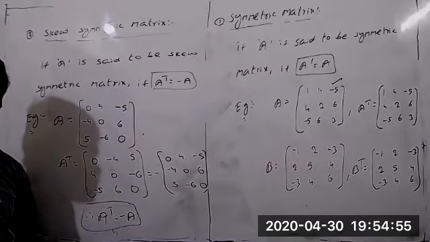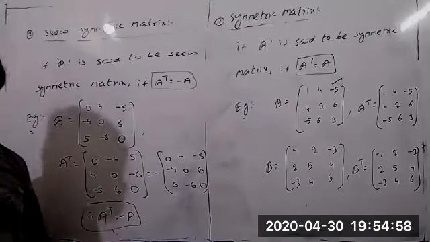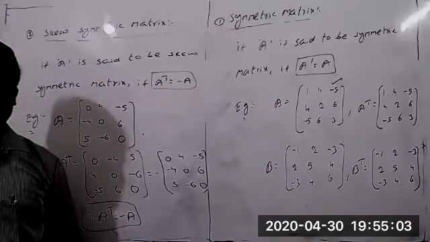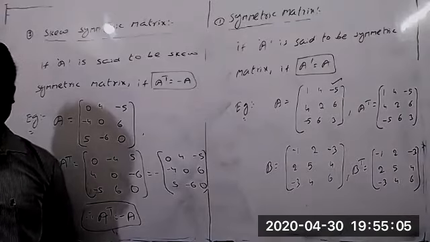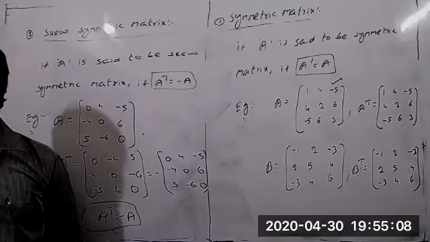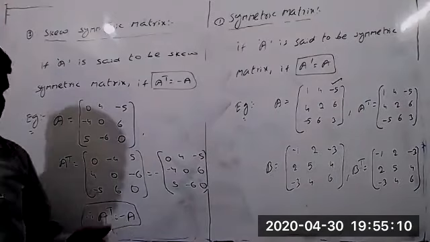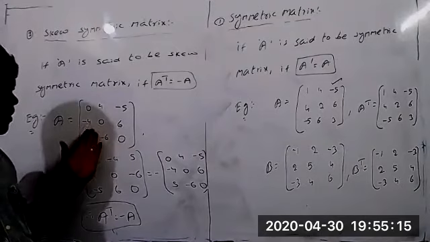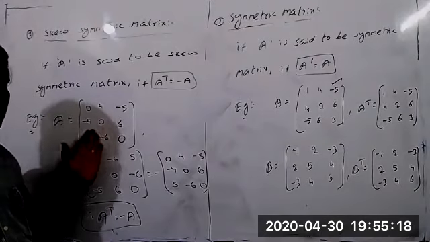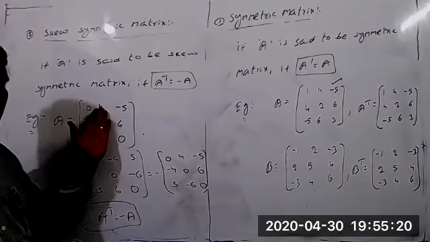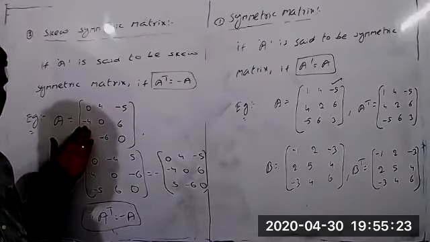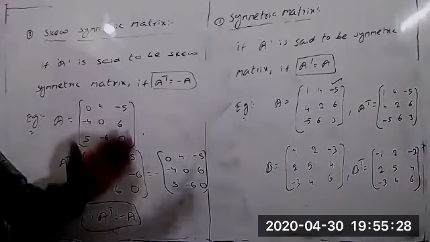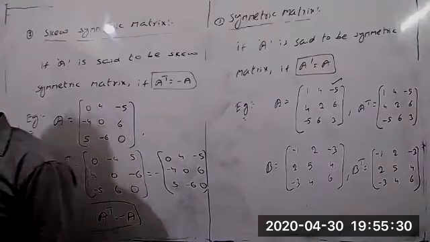In the same way, sometimes there is one more question: which of the following are skew symmetric matrices? Immediately you identify that. In the given options you can see clearly, in a skew symmetric matrix the principal diagonal elements must be 0, and the other elements must be quite opposite, meaning the sign will change. One is positive means the one down will be negative, and down positive means top negative. So these are what we call symmetric and skew symmetric matrices.